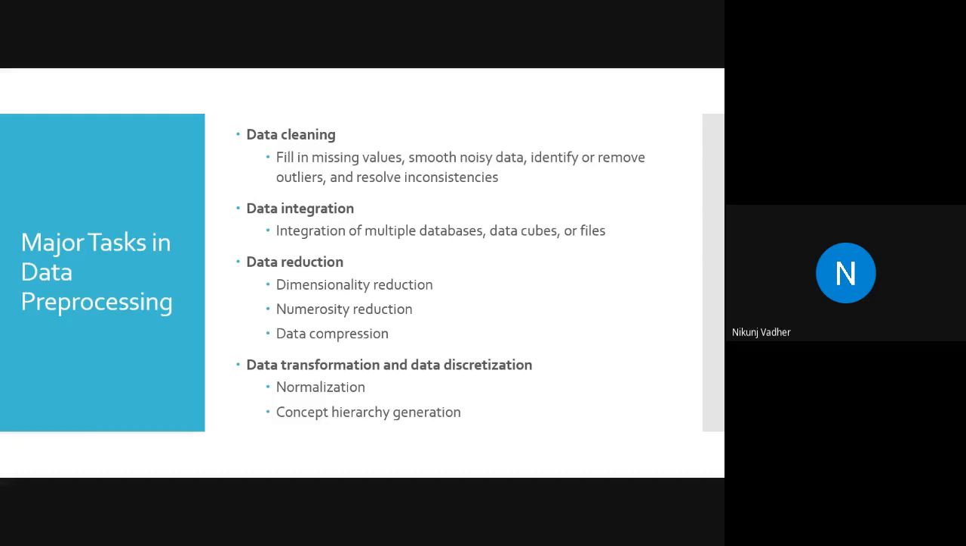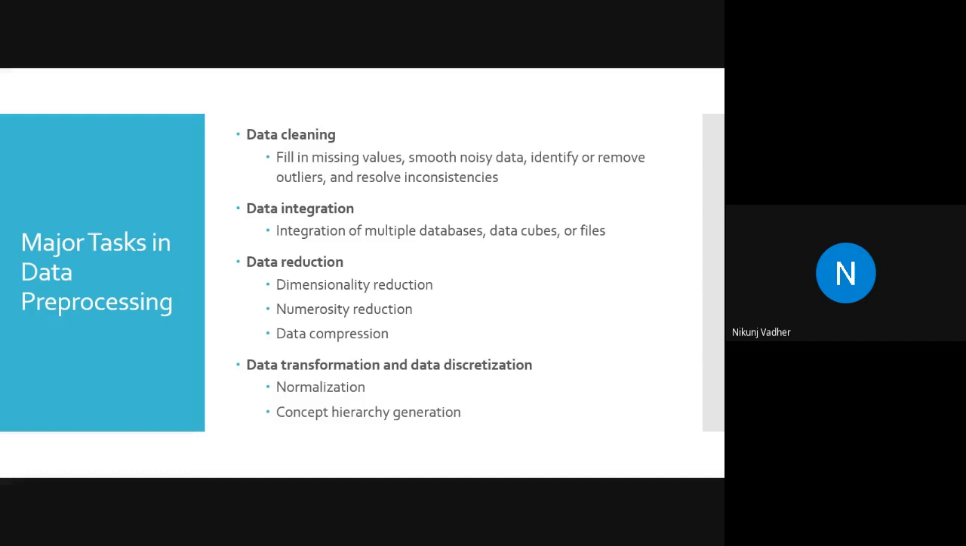Next is data reduction: dimensionality reduction, numerosity reduction, and data compression. We will study that in depth, but you have to remember these techniques for data reduction. The last one is data transformation and data discretization, that is normalization and concept hierarchy generation. We will see what a concept hierarchy is. A concept hierarchy is like a tree, like a binary search tree. The way you create a binary search tree, using that same method we will create the concept hierarchy.